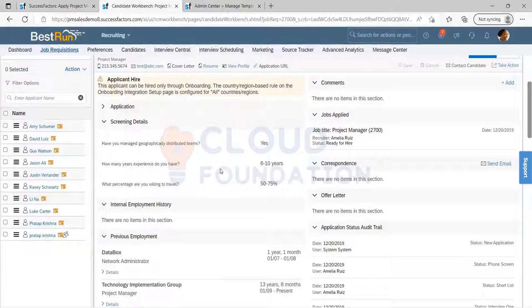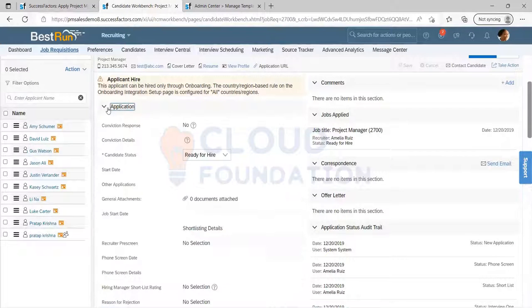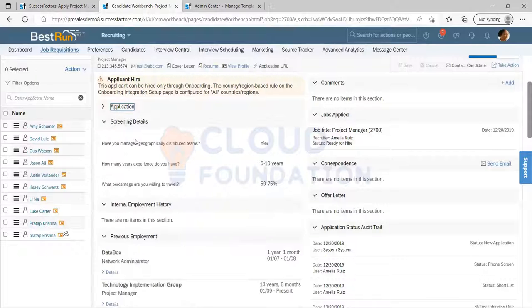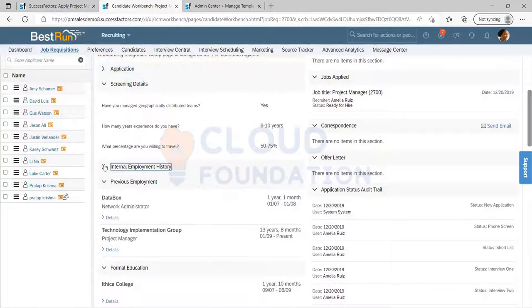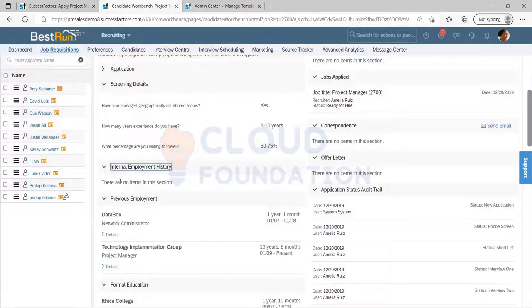Application, job application, screening details, job requisition, internal employment history, candidate profile. We'll come to that. This is the application part. Whatever you are seeing next, the internal employment history, is for an internal candidate. If I apply as an internal candidate, I can see this. If I'm applying as an external candidate, it won't be there.